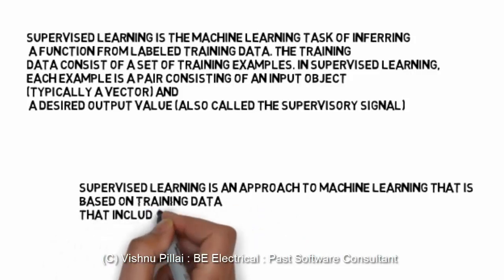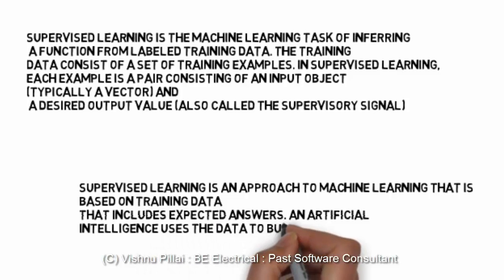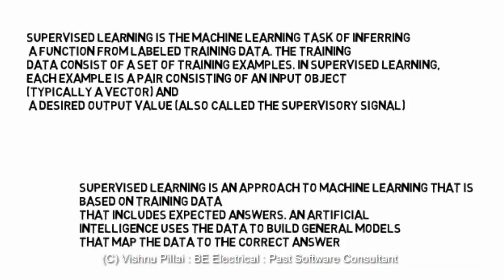Supervised learning is an approach to machine learning that is based on training data that includes expected answers, and artificial intelligence uses the data to build a general model that may map the data to the correct answers. So there is always a training set.